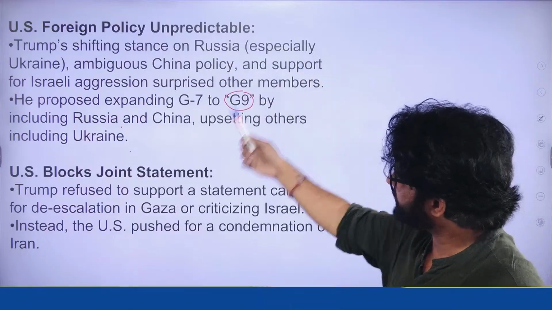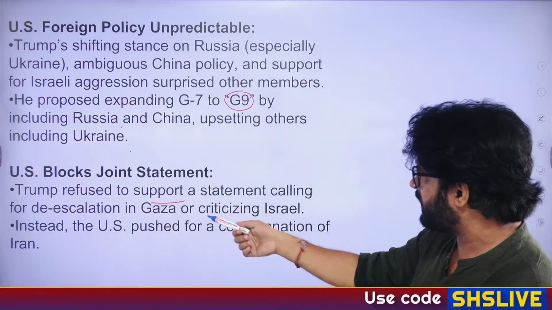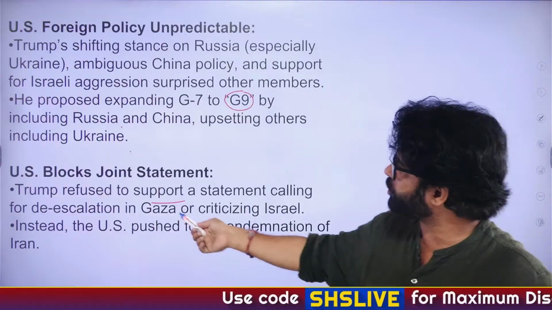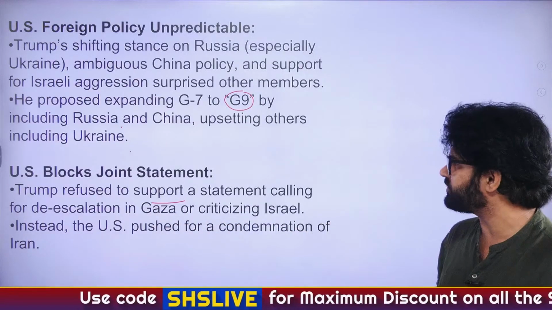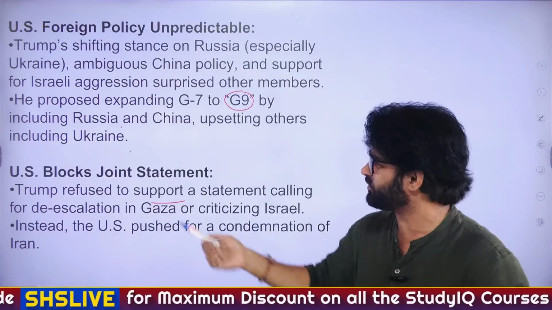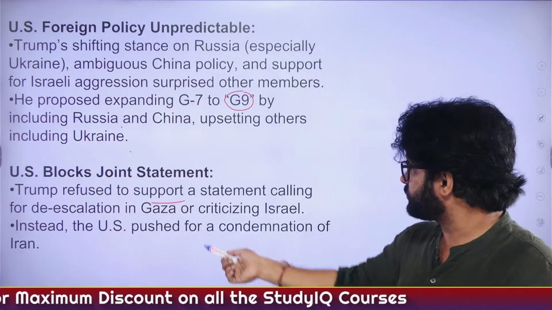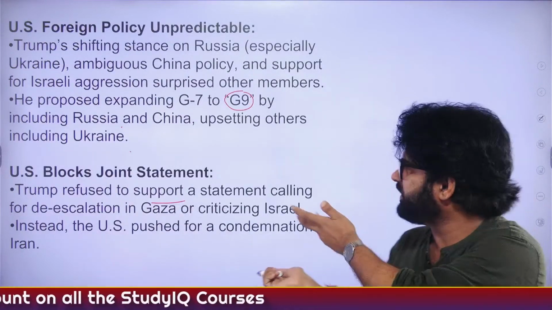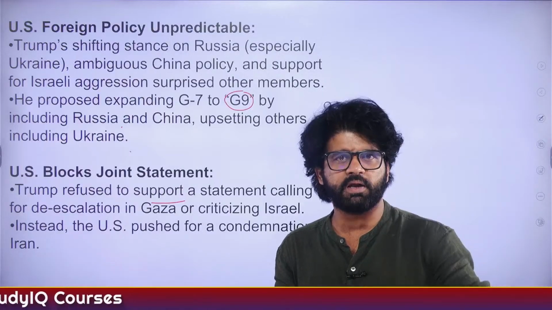Support for Israeli aggression, US blocks joint statement. See here, there was a statement in G7 where they talked about de-escalation of conflict in Gaza and criticizing Israel. Trump was like, nah, I don't want that. So the US pushed for a condemnation of Iran, which is actually bearing the brunt.